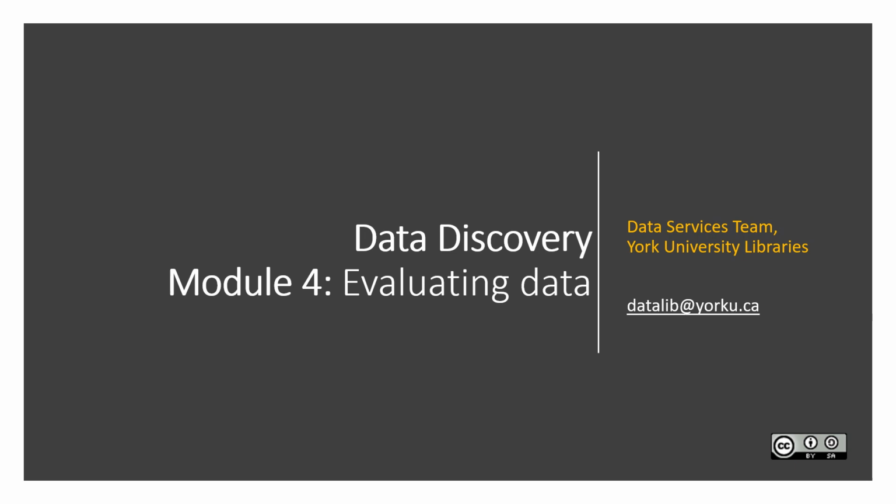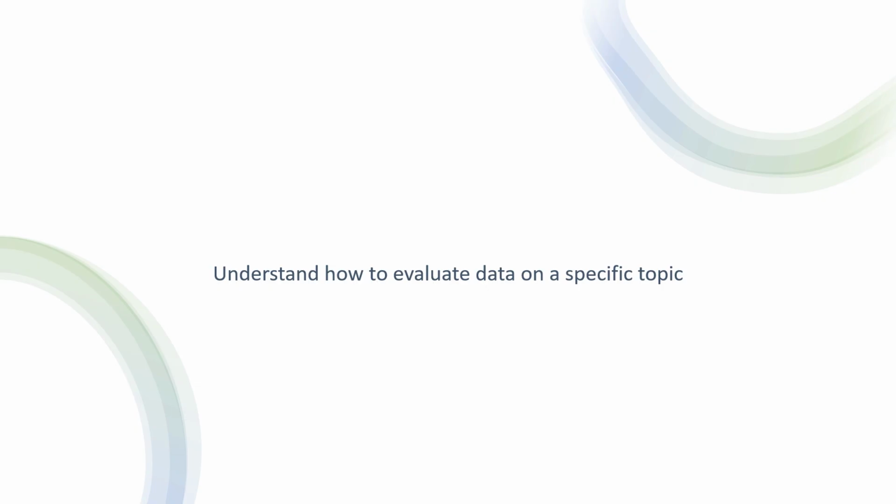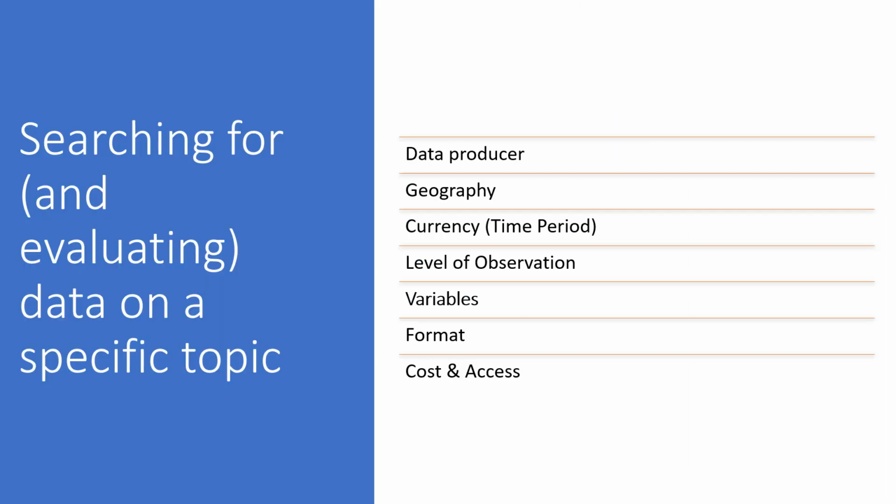You are watching Module 4, Evaluating Data. In this module, our main focus is understanding how to evaluate data on a specific topic. When we narrow down to a specific research question, there are key factors to consider when searching for and assessing specific datasets and products. These factors include the data producer, geography, time period, level of observation, variables, data format, and the cost and access associated with the data.